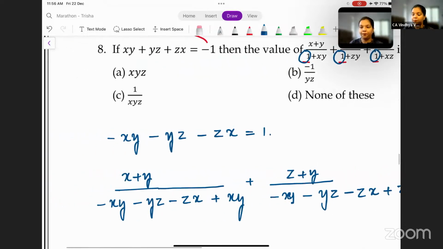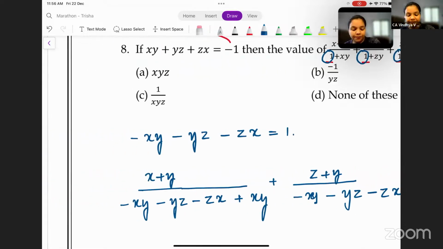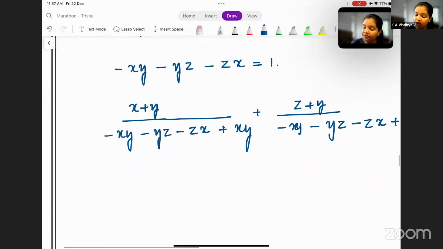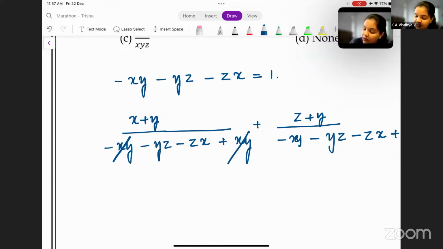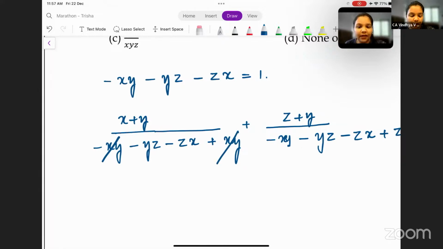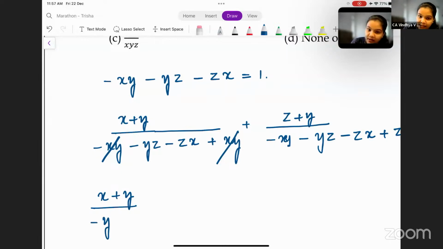Now, come to the first value. Observe the first value carefully. You have minus xy plus xy, which makes it 0. You can cancel it, correct? So what remains is x plus y divided by minus yz minus xz. I'll write it as xz instead of zx.